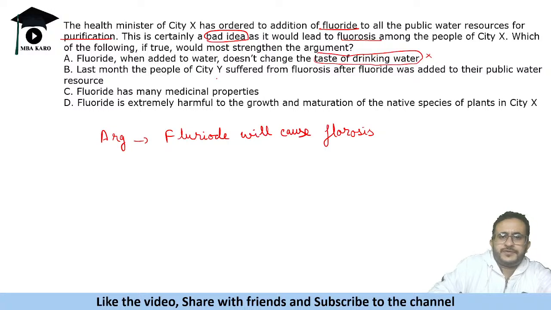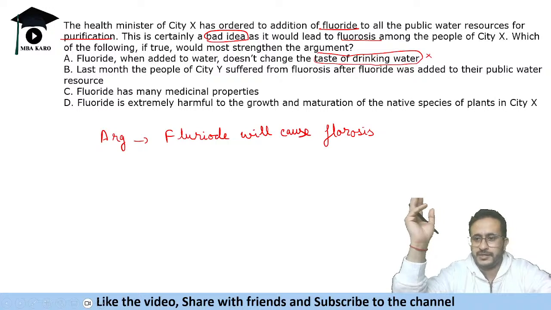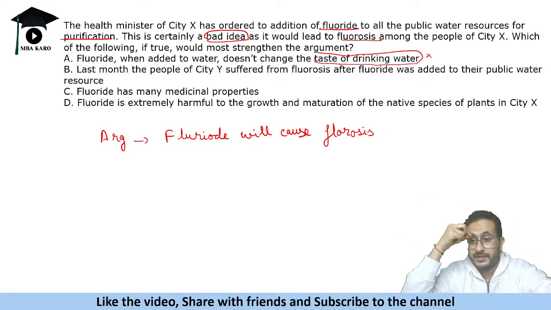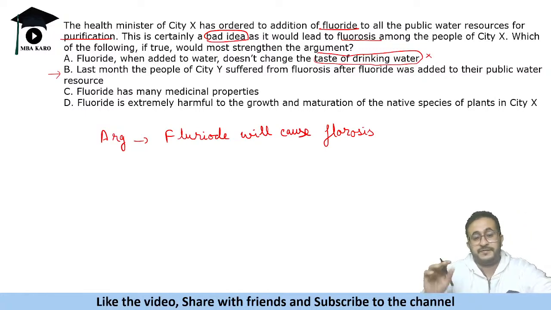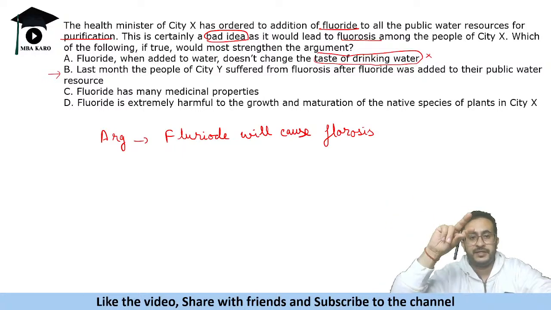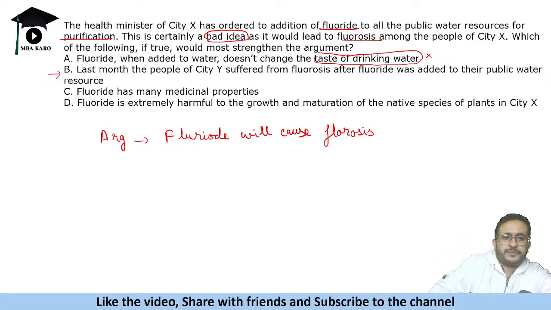Last month, the people of City Y suffered from fluorosis after fluoride was added to their public water resource. Now we are talking about City X. Something has happened in other city. Okay, so we need to learn from that. ठीक है, वहाँ उन्होंने कोई mistake की. That is possibly a reason, most likely, because if it has happened in one of the cities, then you must take precautions that you do not repeat the mistake. ठीक है, so ये हो गया. Looks plausible. Let's see the other options.